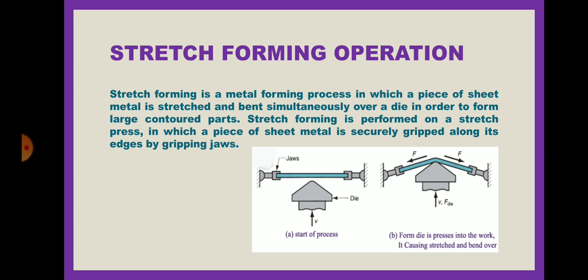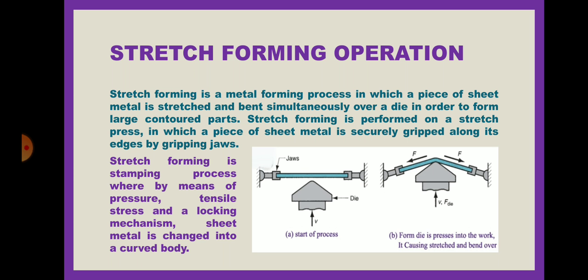In stretch forming, a piece of metal is secured, gripped along its edge by gripping jaws, as we discussed. Stretch forming is the stamping process whereby, by means of pressure, tensile stress and locking mechanism, sheet metal is changed into a curved body. For making cylinders, this type of stretch forming process is used.